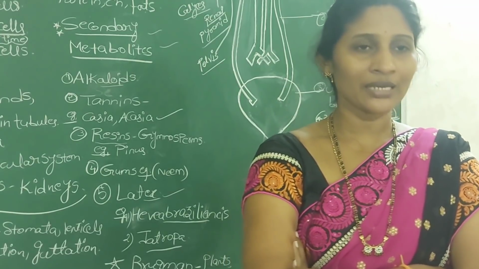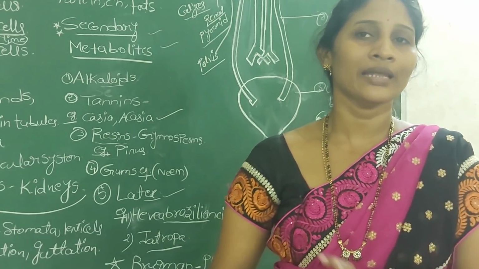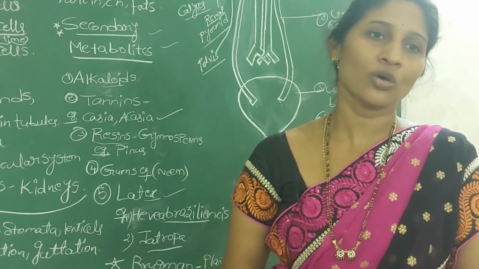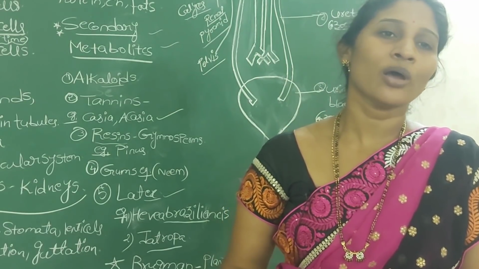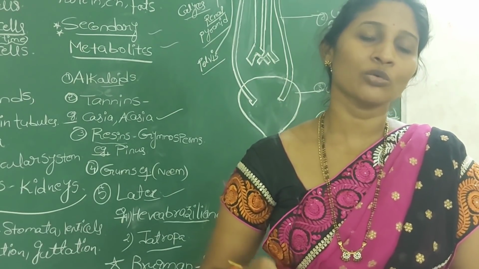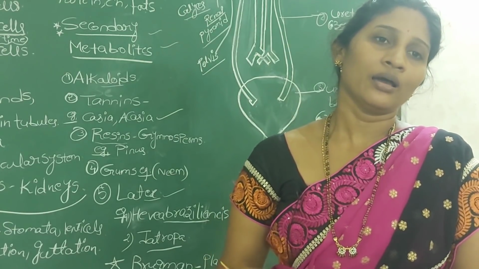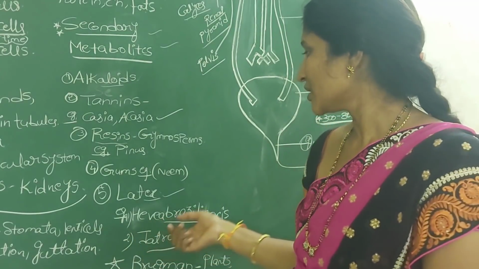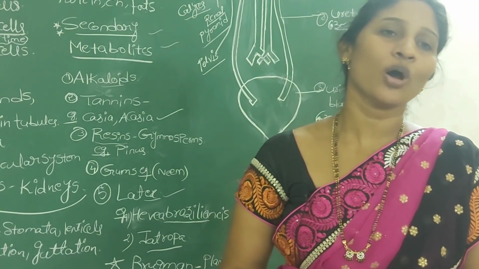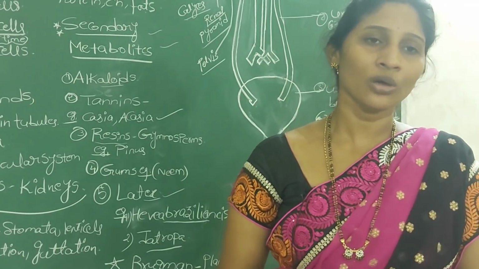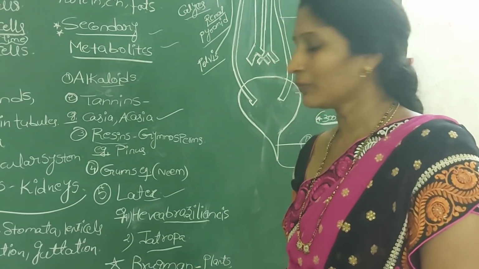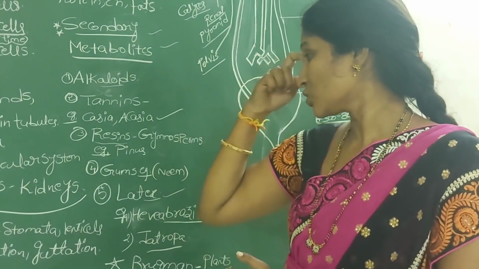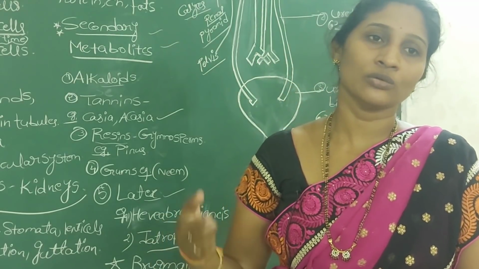We see the same thing, for example, if we grow an apple crop or any crop for several years in the same soil, after some years the soil may not be suitable for the cultivation of any fruit plants or normal plants. Why? Because it released some secretions into the soil. Because of that, the crop yield decreased. So based on that, we say that plants secrete some waste molecules into the soil, and some of the waste materials they store in different forms like fruits and leaves.